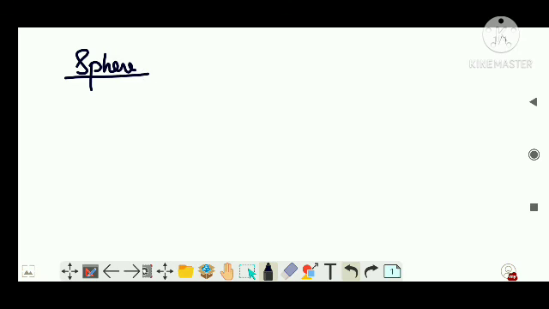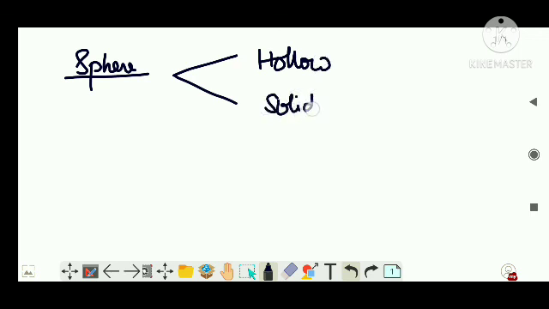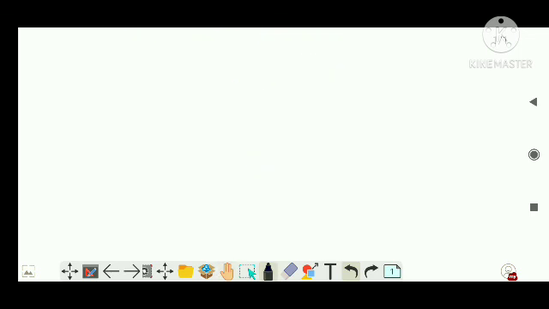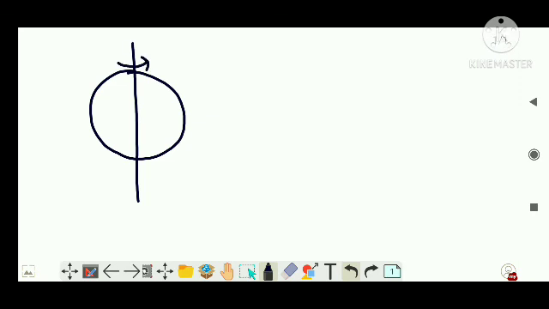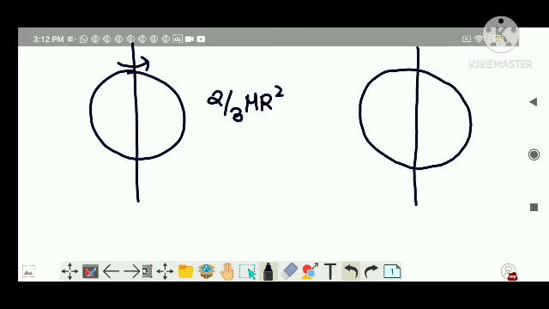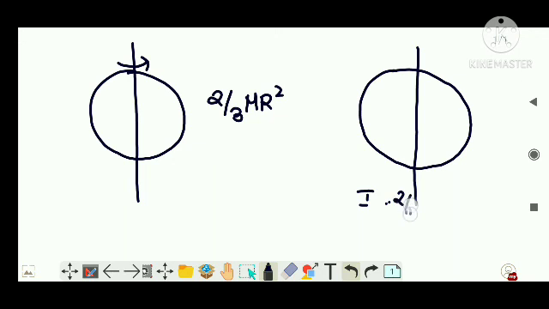Since we have completed the case of the cylinder, let's talk about the sphere also. In the case of a sphere, we have two sections, hollow and solid. One piece of news is you need not learn the derivation of the moment of inertia of a sphere, just learn the equation by heart. If this is a hollow sphere, the moment of inertia about the axis passing through the diameter is 2 by 3 mr squared, where r is the radius of the hollow sphere and m is its mass. In the same case, if it becomes a solid sphere, the moment of inertia is 2 by 5 mr squared. Just mark up the equation.